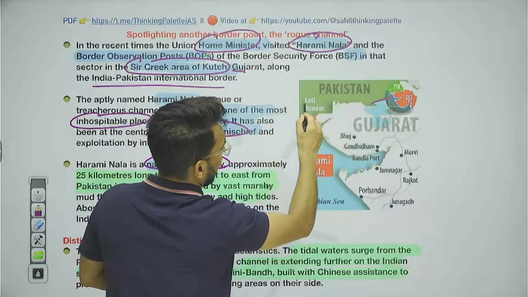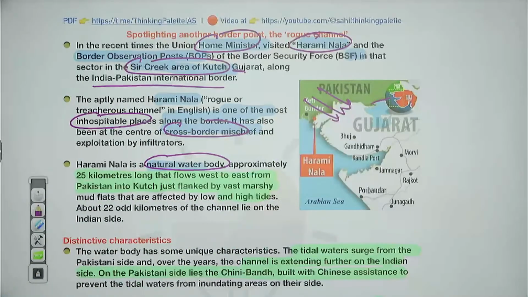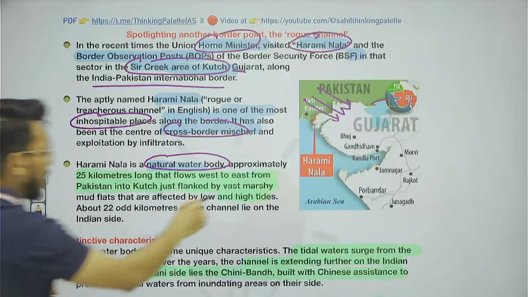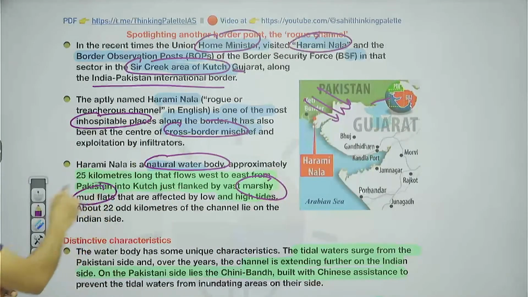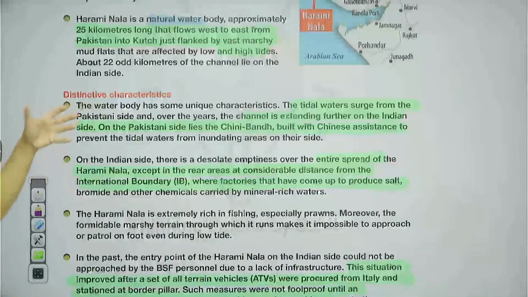Harami Nala. It flows from west to east. And this particular area is marked by marshy mud flats, and it is largely impacted by the high tides.